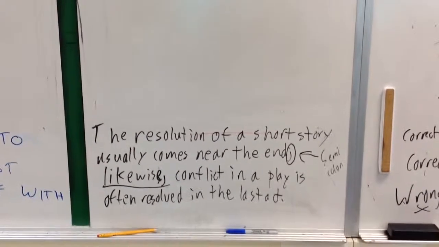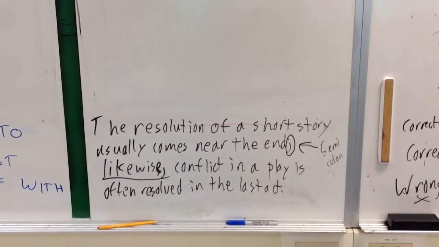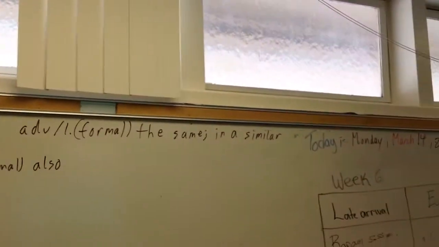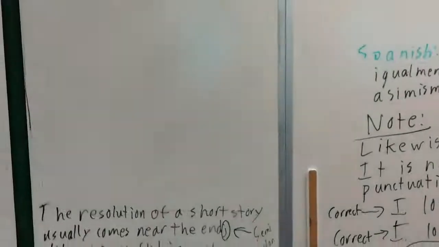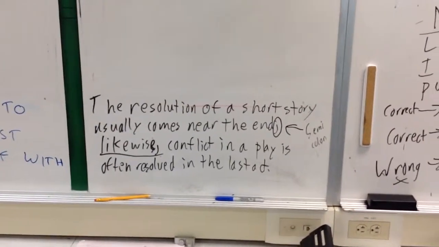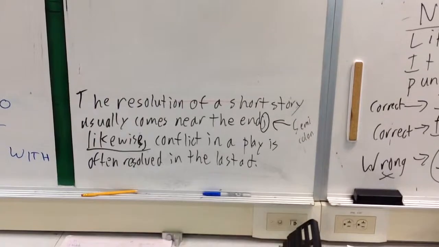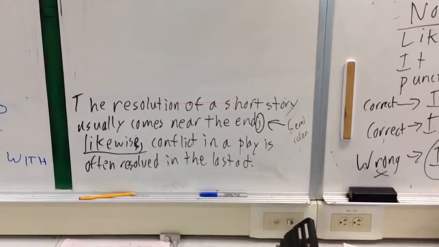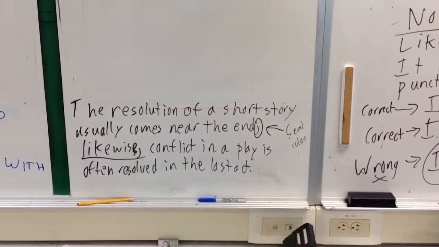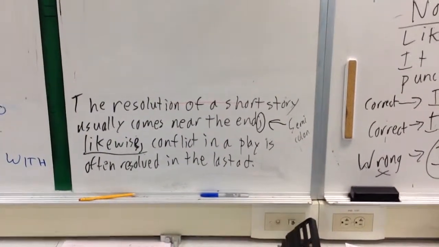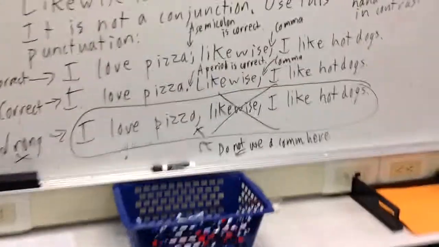Likewise, comma, conflict in a play is often resolved in the last act. So that's saying, in a similar way, conflict in a play is often resolved in the last act. Right there, after the word end, we can have a semicolon. We can have a period. Can we have a comma? My imaginary audience says no, I hope, by now. So semicolon can go there, period can go there, comma cannot go there.